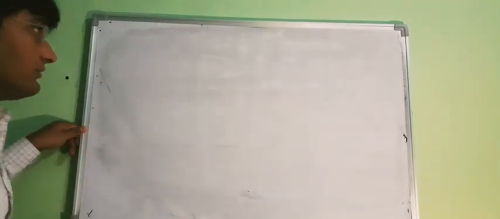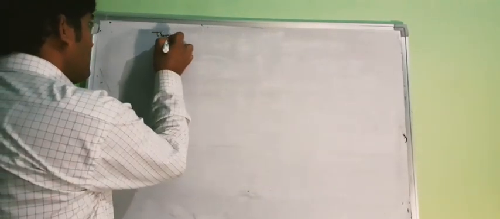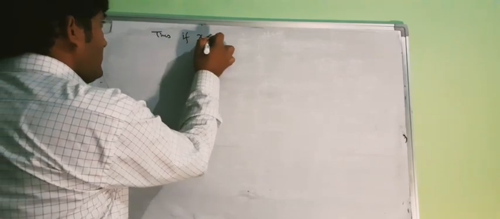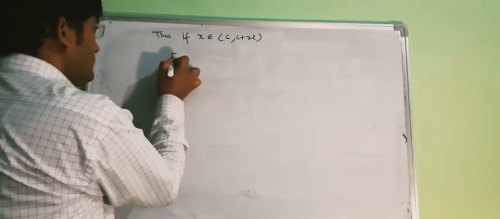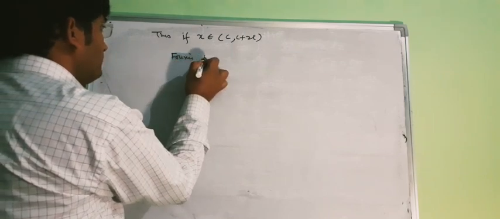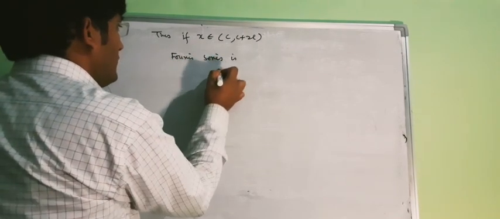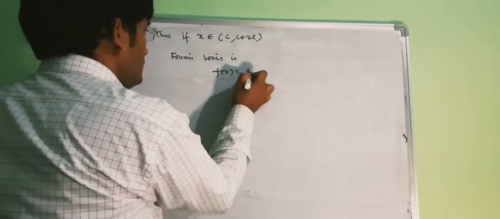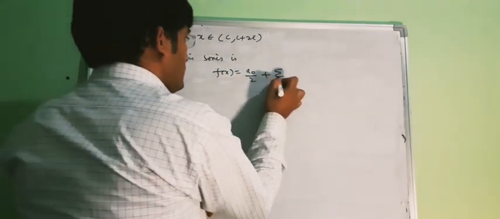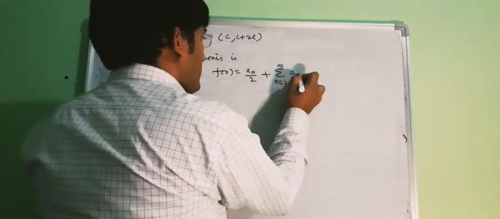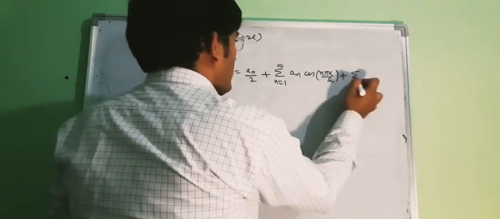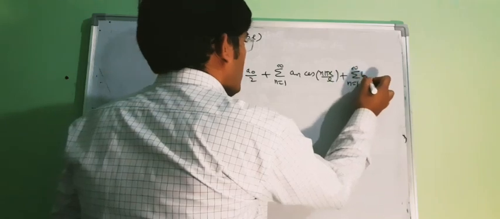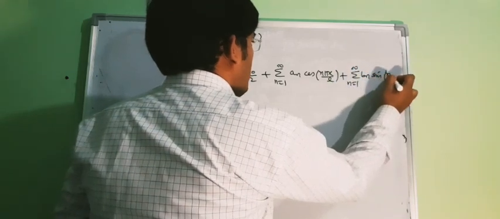Thus we can say that if x lies in this interval c, c plus 2l, our Fourier series is f of x equal to a naught by 2 plus the sum from n equal to 1 to infinity of an cos n pi x upon l plus the sum from n equal to 1 to infinity of bn sin n pi x upon l.